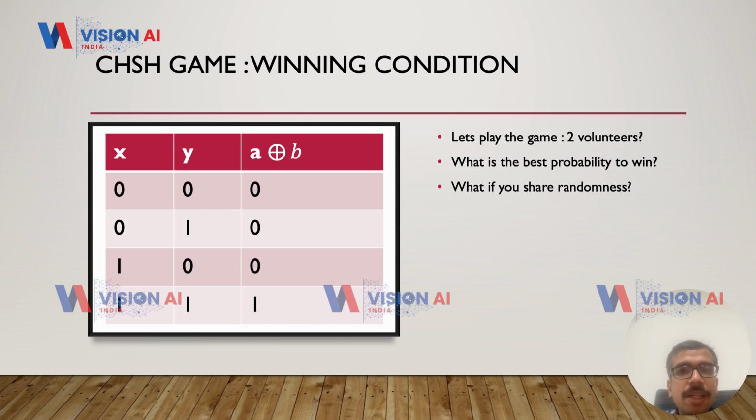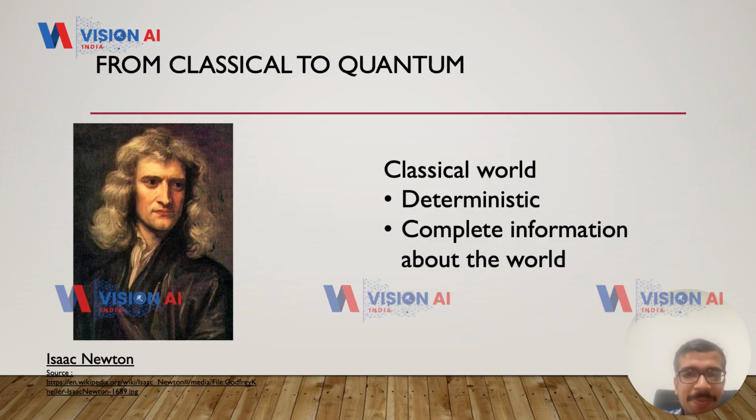So what do you think could be a simple strategy to win this game, and what would be the probability of winning with that strategy? If you always output 0, then you win in 3 out of these 4 rows, and you win the game with probability 3/4. Now, can we do better? Well, the answer is no, because to do better you would have to win in all 4 possible cases, and it turns out that it is impossible to win in all 4 cases. Even if you share randomness, it will not be possible.